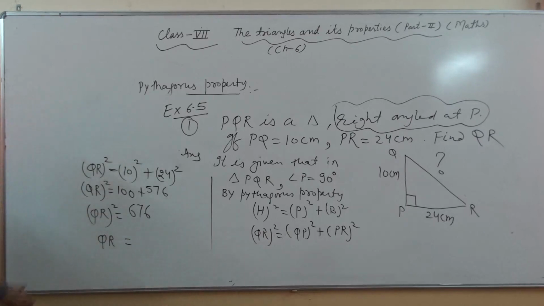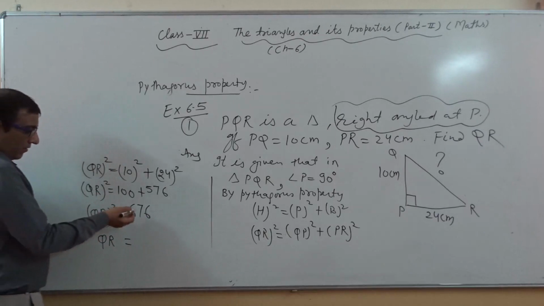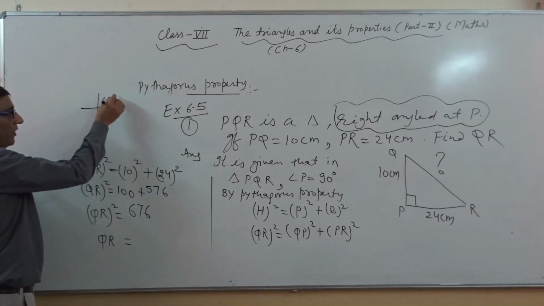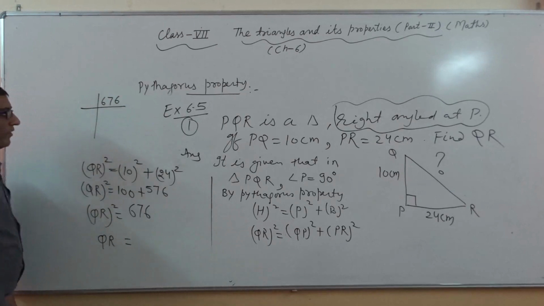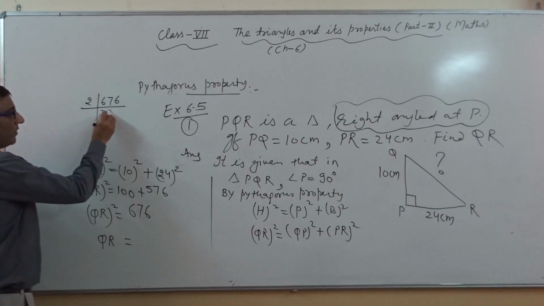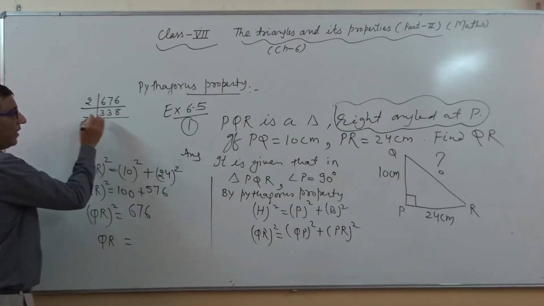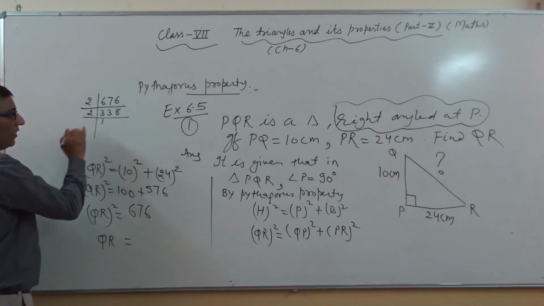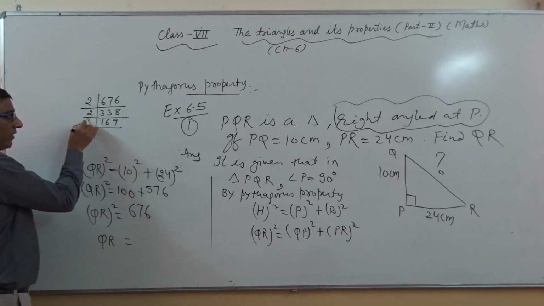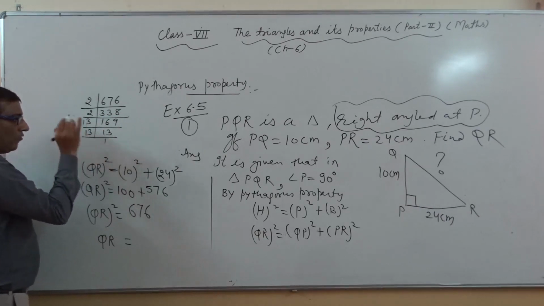So we will continue with the prime factorization method. How can we solve it? 676. First we will divide by 2. What will we get? 338. Again we will divide by 2. 169. Then we will continue with 13. 13 will come. We will write here 13 into 1.